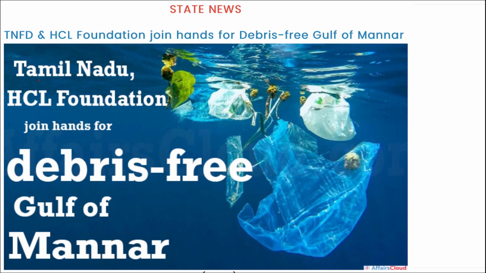Next is your Tamil Nadu government and HCL Foundation. They both have collaborated in order to clean Gulf of Mannar, to make it debris free, to clean the plastic pollution from the same, and to remove all the harmful chemicals from the Gulf of Mannar. For the same, Tamil Nadu government and HCL Foundation have joined hands.